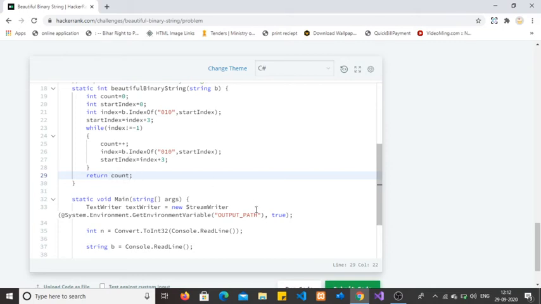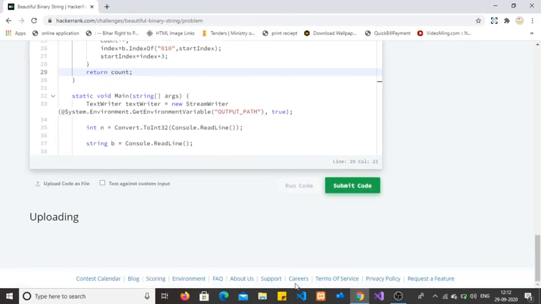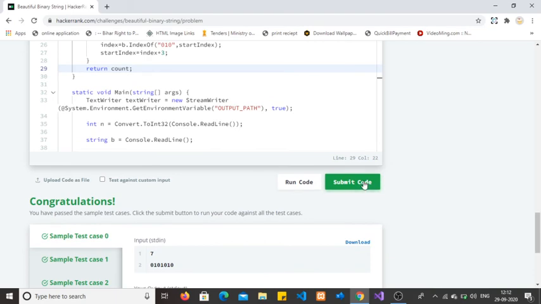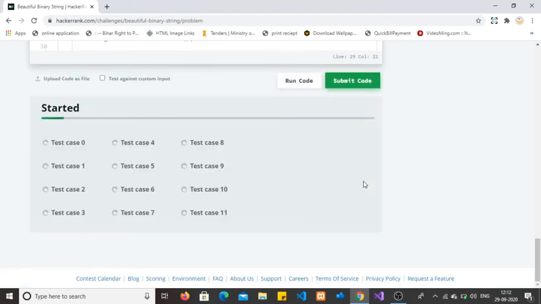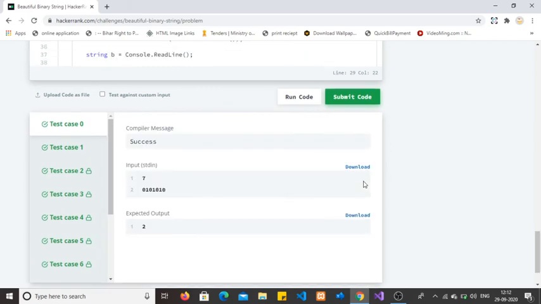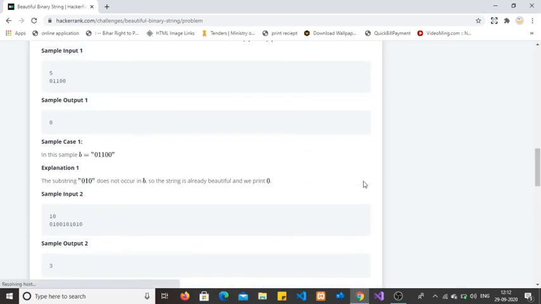return the count variable. Okay, let's run this code for sample test case validation. Yeah, it passed the sample test cases. Let's again submit for the final evaluation. Yeah, it passed all test cases without any issue.